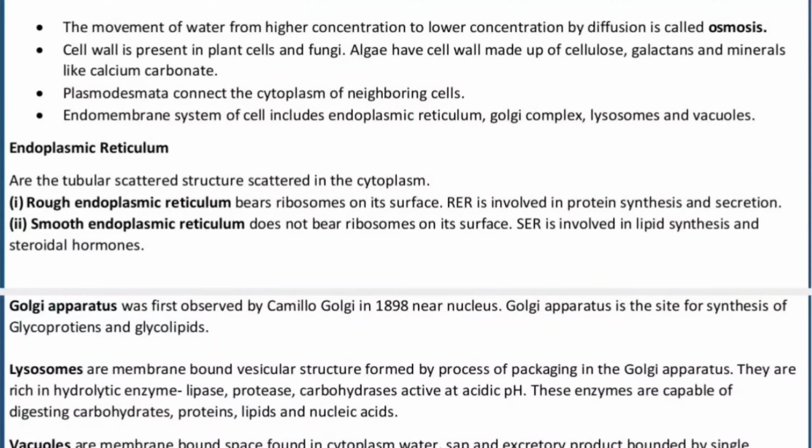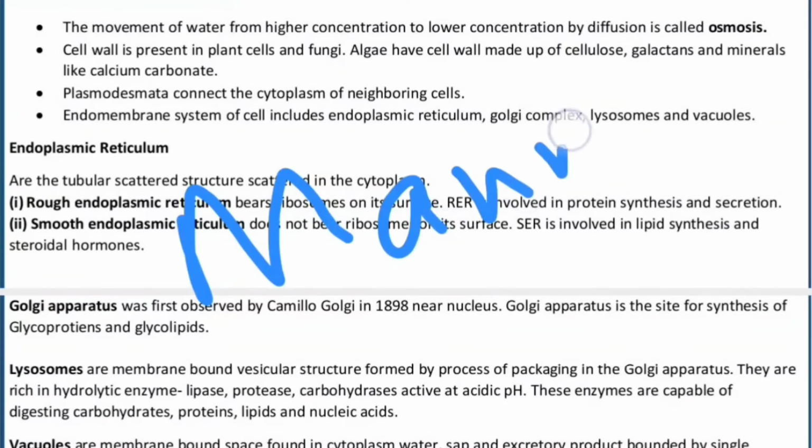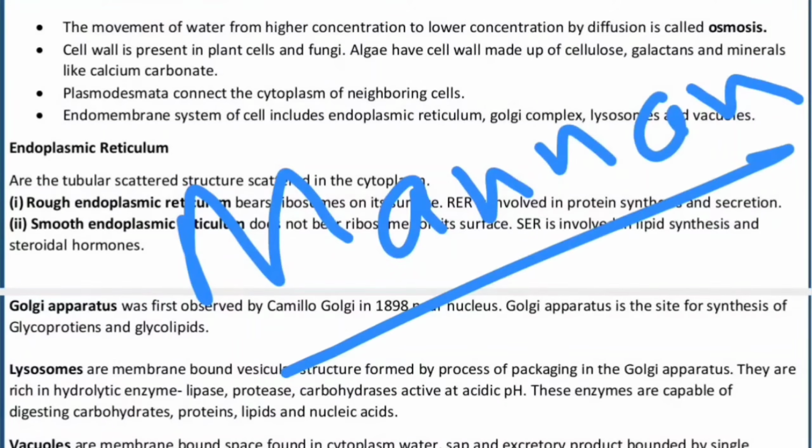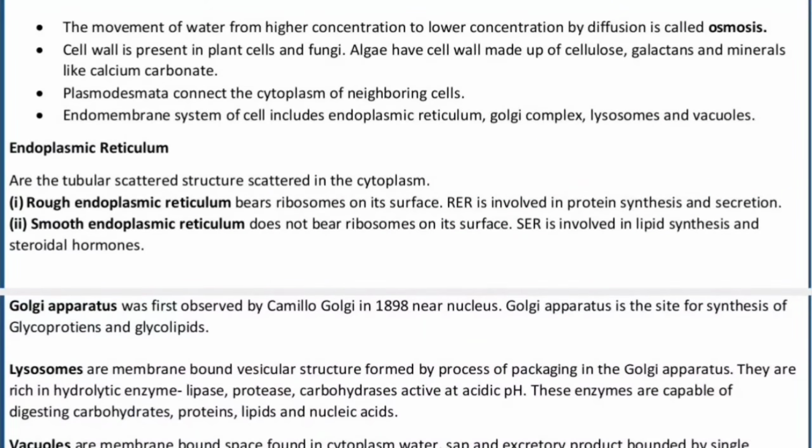Cell wall is present in the plant cell and the fungi. Algae have cell wall made up of cellulose, galactans and mannan fibers. Do remember, because if you are preparing for the competitive exams, they have asked this question and they will again ask what the algal cell walls are made up of. First, it's normal plant cellulose, the second is called galactans, and the third, I am writing here, is called mannan fibers, mannose. So it will be the combination of cellulose, galactans and mannans. And there is a mineral as well called calcium carbonate, none other than CaCO3.